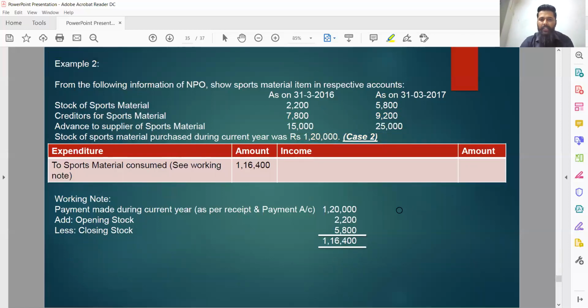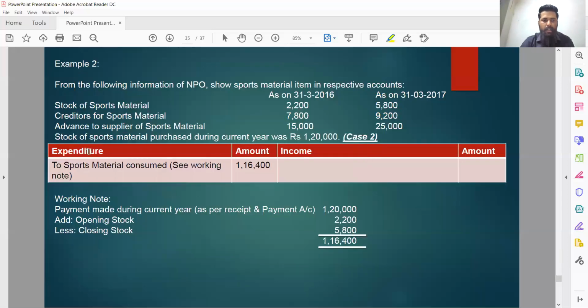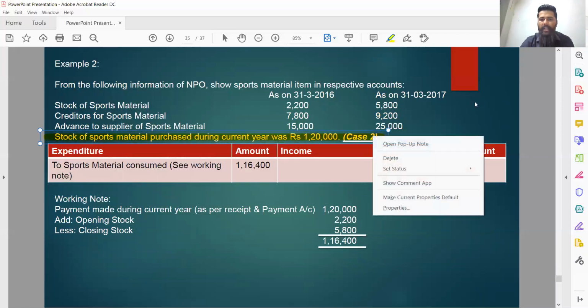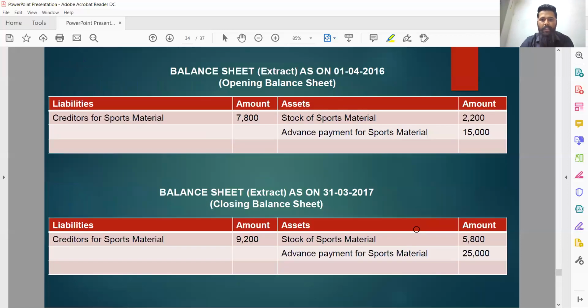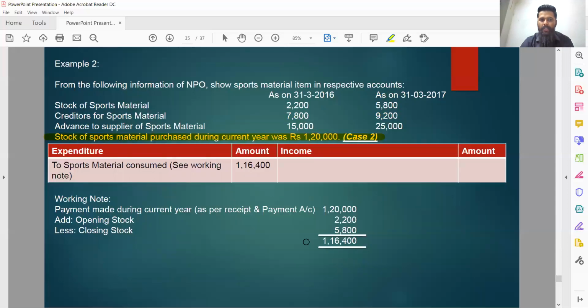What change we have made here is the language of the question. In example number 1, it states that payment made for sports material during the current year, whereas case number 2 says that stock of sports material purchased during the current year was rupees 1,20,000. That is the basic difference between case number 1 and case number 2.